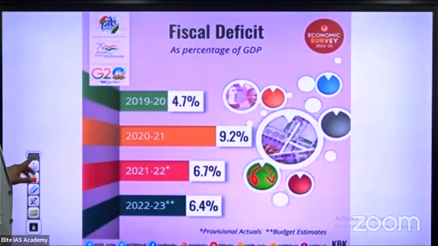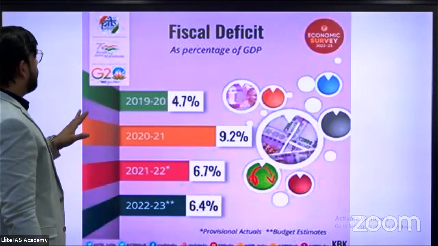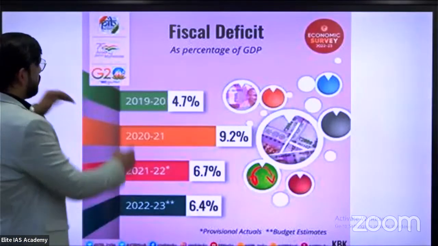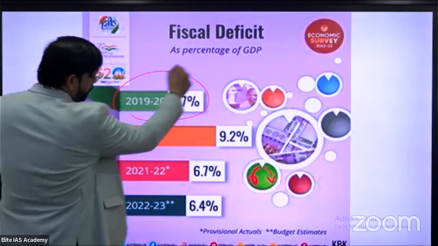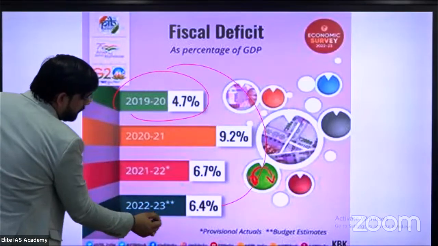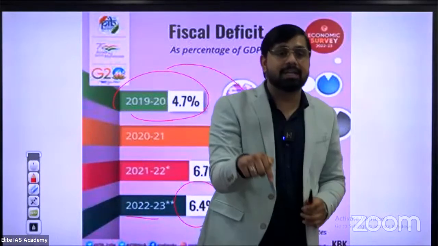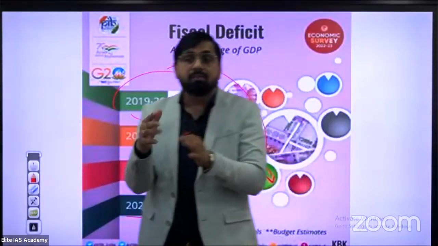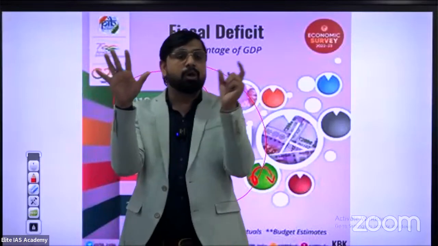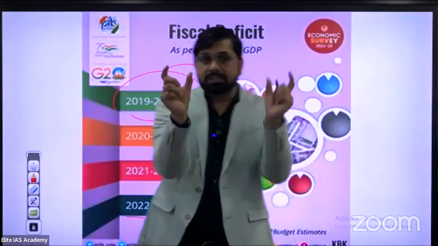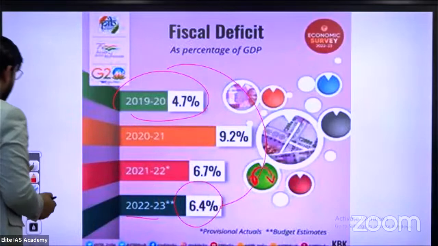What about fiscal deficit? We have already discussed it. Fiscal deficit in comparison with 19-20 was 4.4%, and in 22-23 it is 6.4%. Please tell me about the upcoming financial year. Expected fiscal deficit is from 6% to 6.8%.